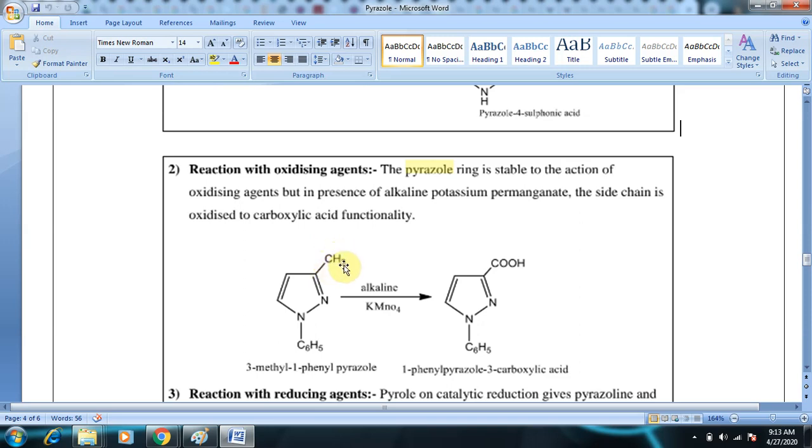The methyl groups get converted to carboxyl group. So here the pyrazole ring is stable to the action of oxidizing agents, but in the presence of alkaline potassium permanganate, the side chain is oxidized to carboxylic acid functionality. As you can see here, the methyl group is getting converted to carboxylic acid in the presence of alkaline KMnO4.